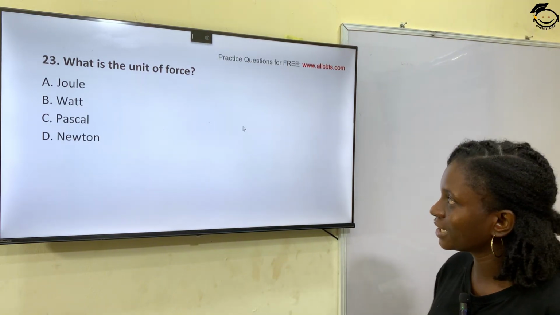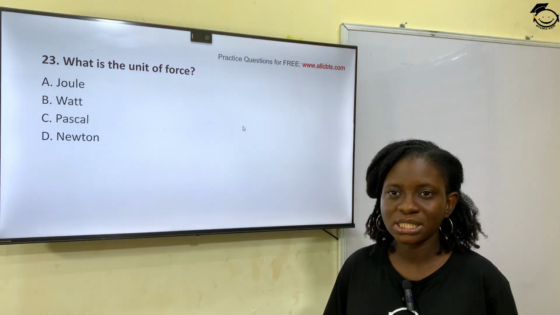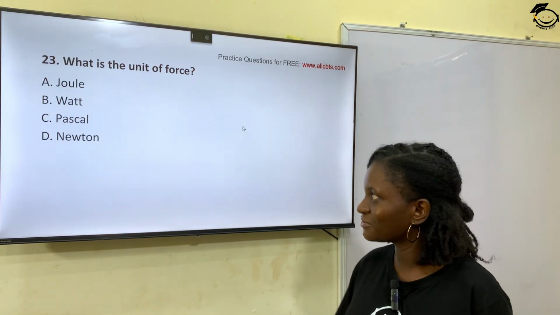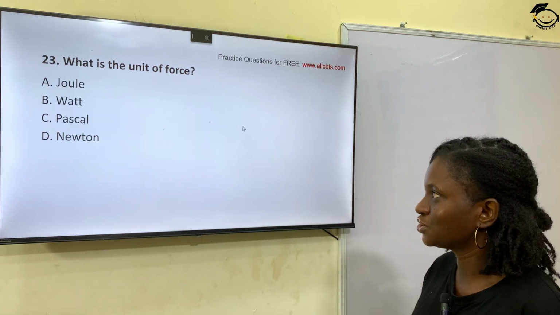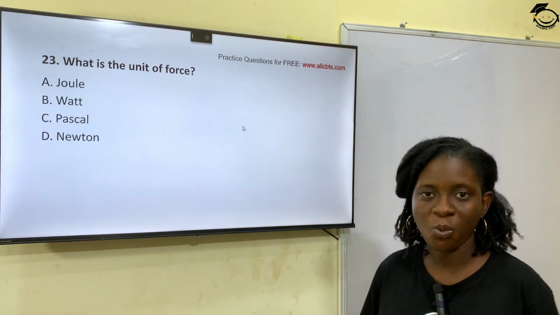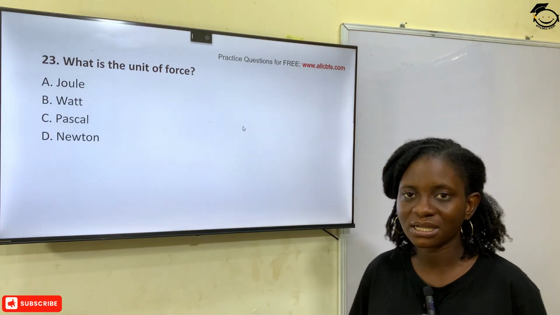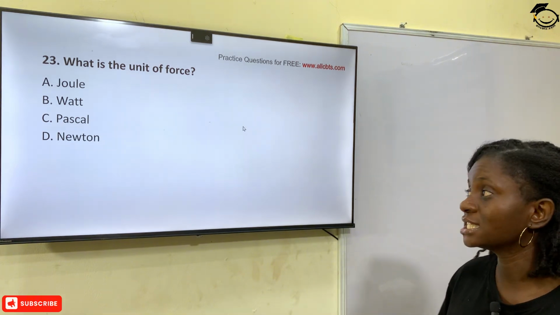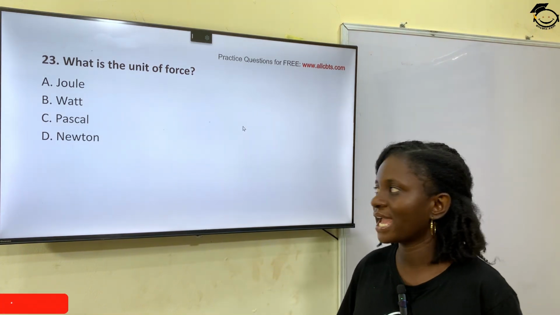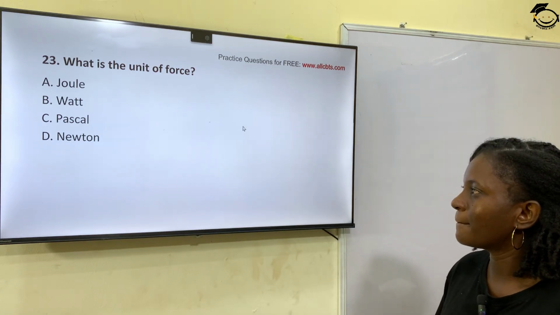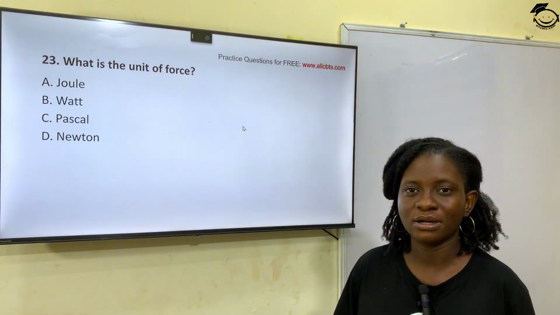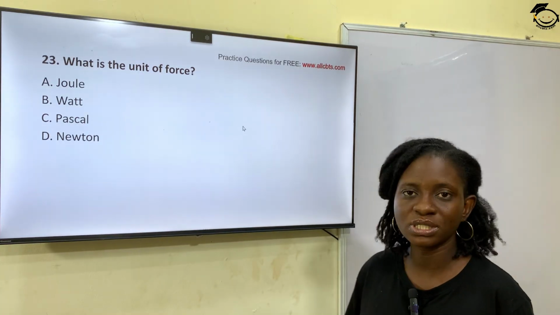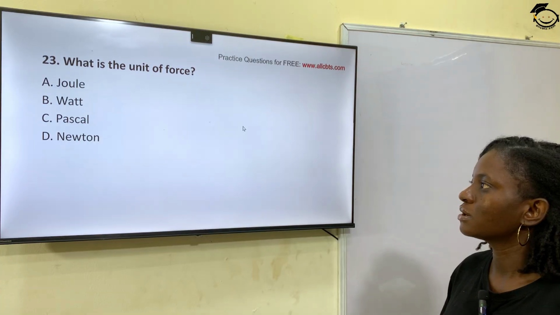Question 23. What is the unit of force? Option A, joule. Option B, watts. Option C, Pascal, and option D, Newton. The unit of force is Newton. Joule is for energy, and Pascal is for pressure. So option D, Newton, is the unit of force.